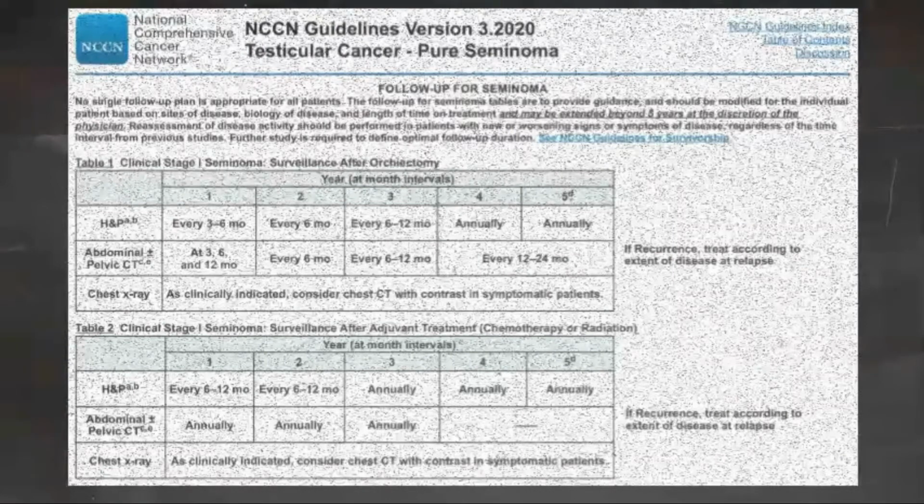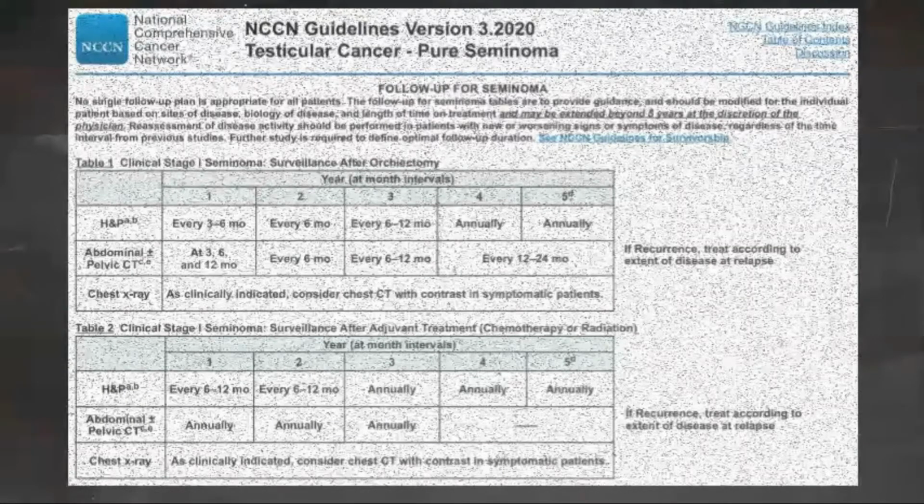The MRI protocol should include visualization of all the nodes that need to be assessed, including the retroperitoneal and pelvic nodes, and should be performed in centers with experience in interpreting MRI results for testicular cancer. The same imaging modality, CT or MRI, should be used throughout the surveillance. Routine chest imaging, including chest X-ray and chest CT with contrast, should be reserved for patients with thoracic symptoms.